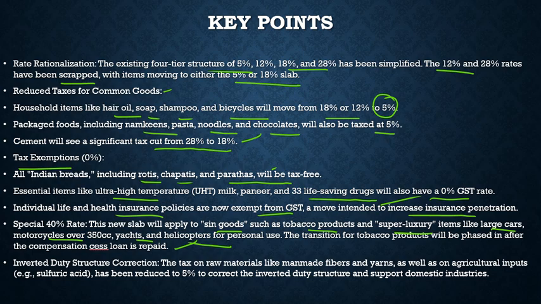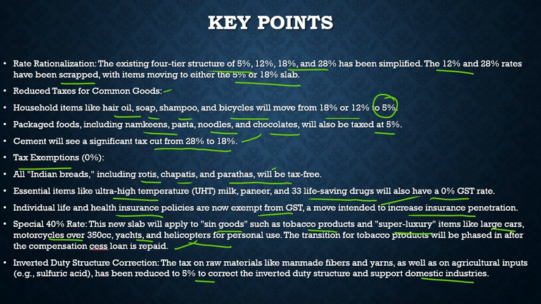Then what are the inverted duty structure corrections? The tax on raw materials like man-made fibers and yarns, as well as on agricultural inputs, has been reduced to 5% to correct the inverted duty structure and support domestic industries. So this is the little data given with respect to the taxes, how the taxes had been reduced and what are the items for which these taxes had been reduced.